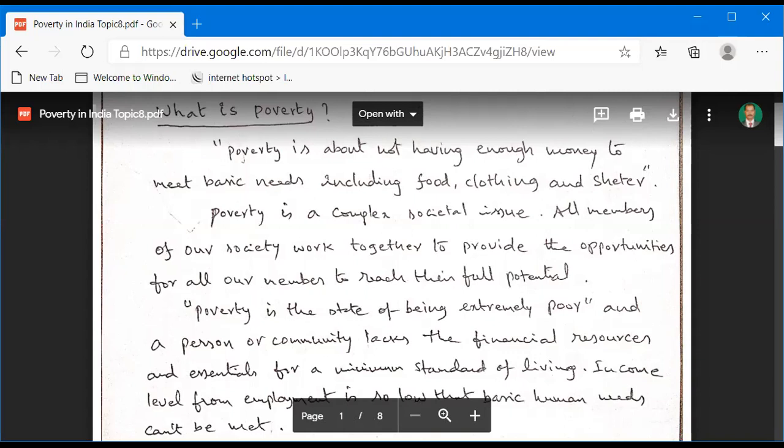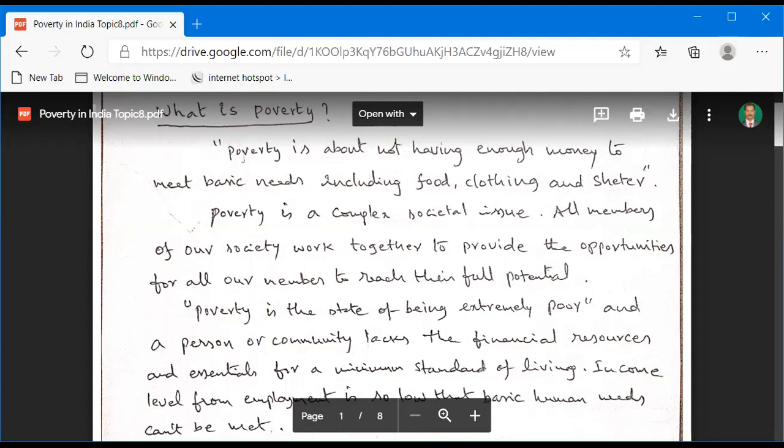And poverty is a complex social issue. That means a societal issue. All members of our society work together to provide the opportunities for all our members to reach their full potential.